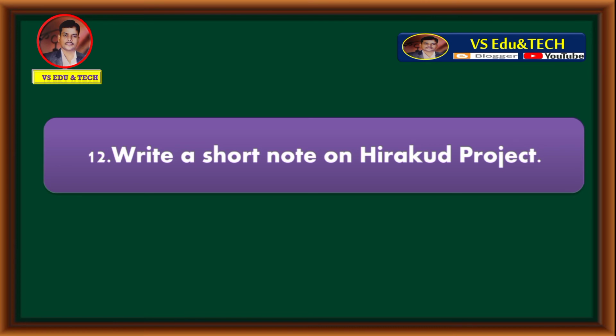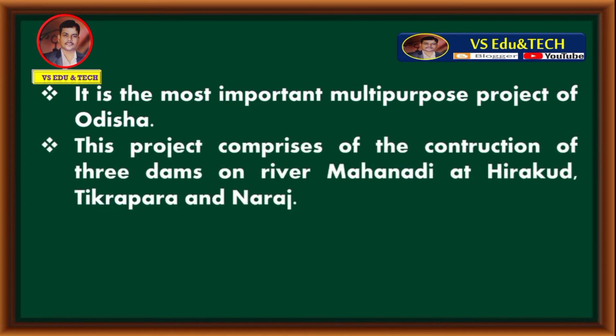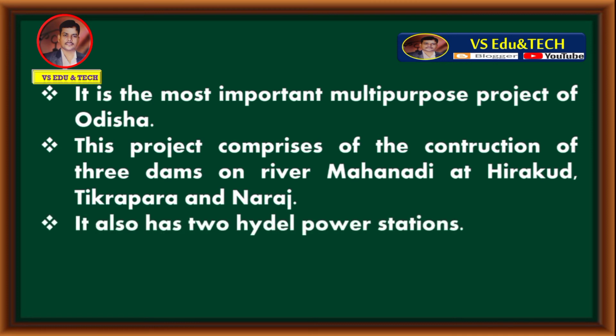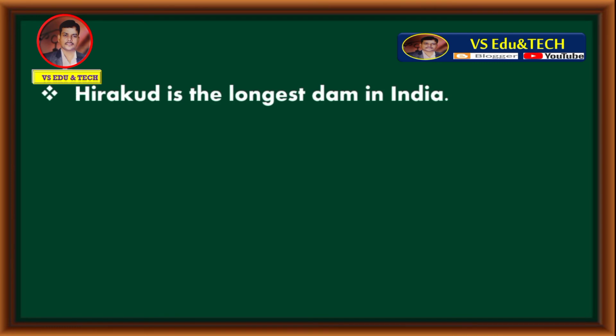Answer is, it is the most important multi-purpose project of Odisha. This project comprises of the construction of 3 dams on river Mahanadi at Hirakud, Tikrapara and Naraj. It also has 2 hydel power stations. Hirakud is the longest dam in India.